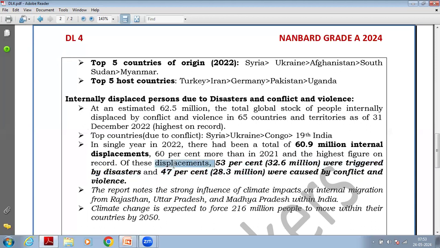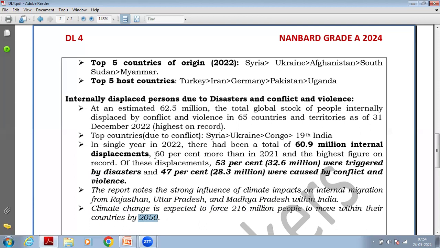What does that actually mean? One more statistic we need to remember here is that climate change is expected to force 216 million people to move within their own country by 2050. Okay, with increasing climate change, more adverse climatic events are going to happen, and that will force more people to migrate from one place to another.